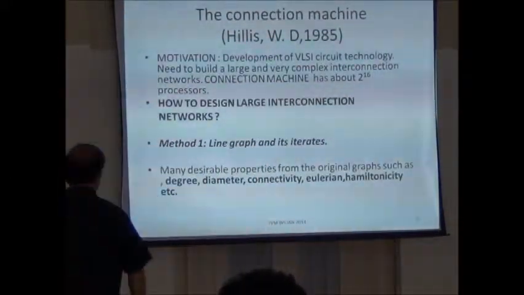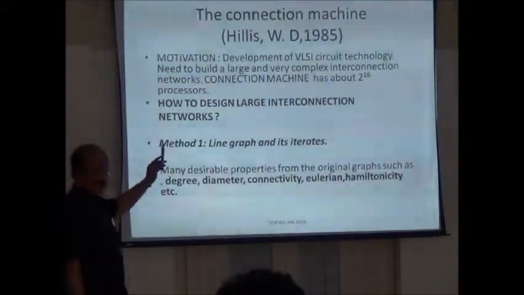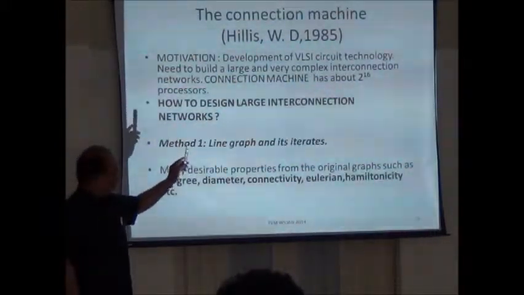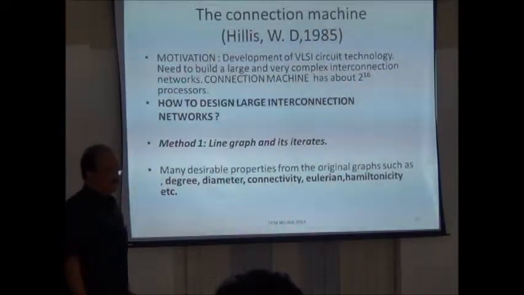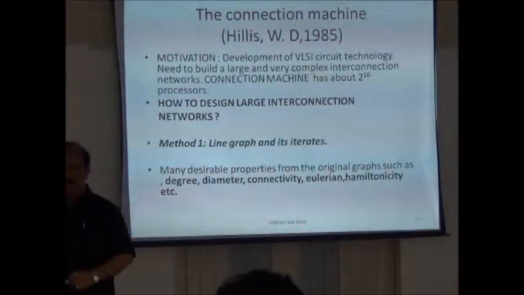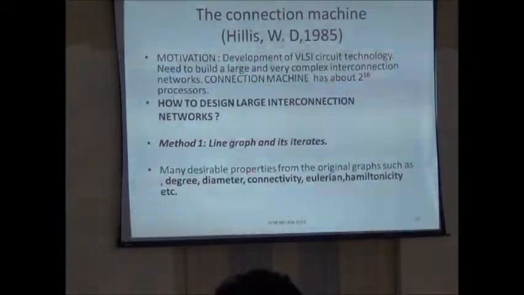Don't bother about the first part. I put an update. If anybody can update me, that will be fine. I have only old information. For example, the connection machine has 2 power 16 vertices. I tried to update this information, but there were only vague answers like huge graphs are there in large scale interconnection networks. So how to design a large interconnection network?